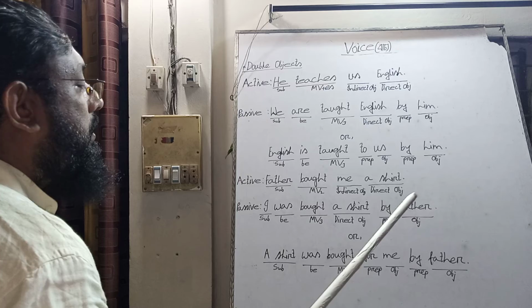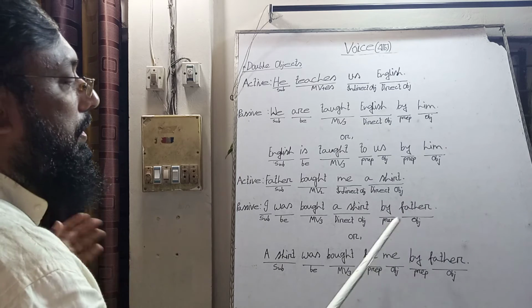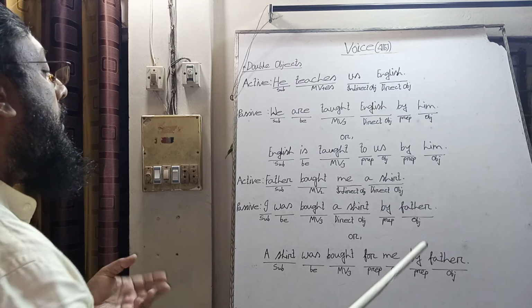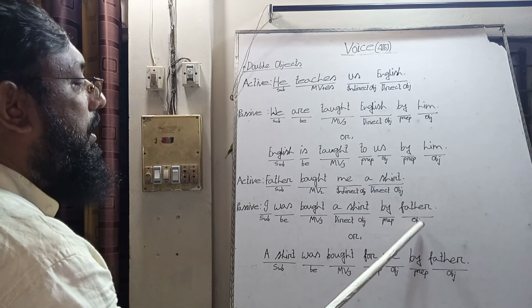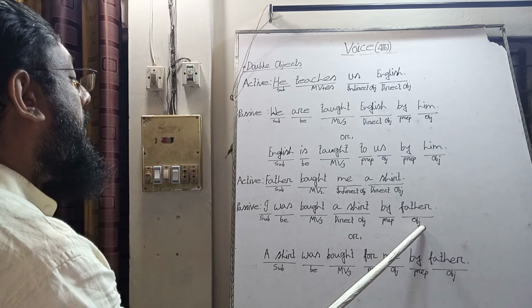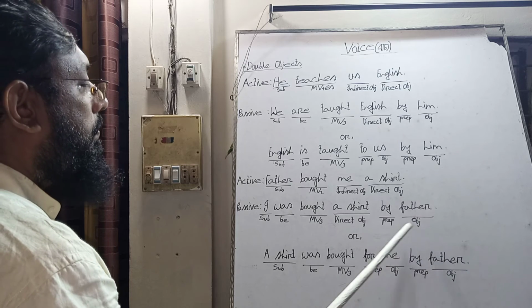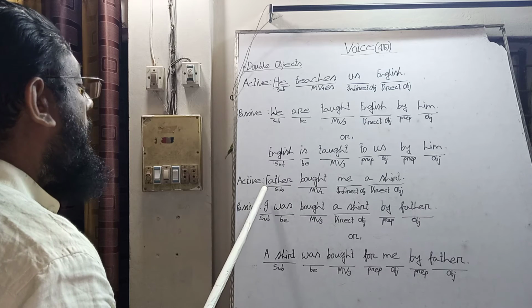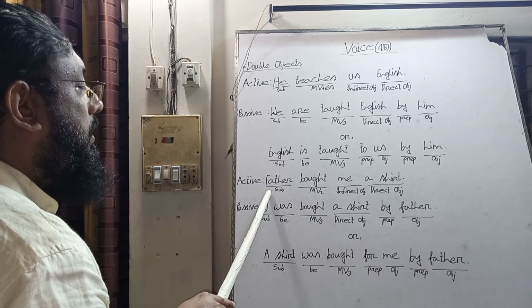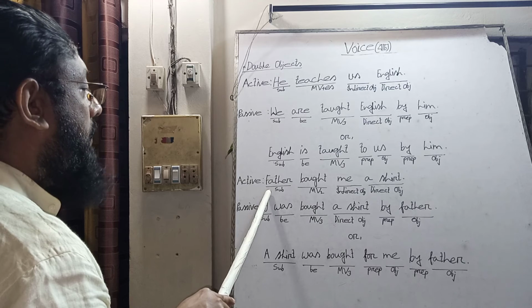And in the passive voice, we know after the "by" preposition or other preposition according to the rules, there is the original subject. So father is the original subject here. We take "father," the object of the "by" preposition, into the active voice and take it as the subject.